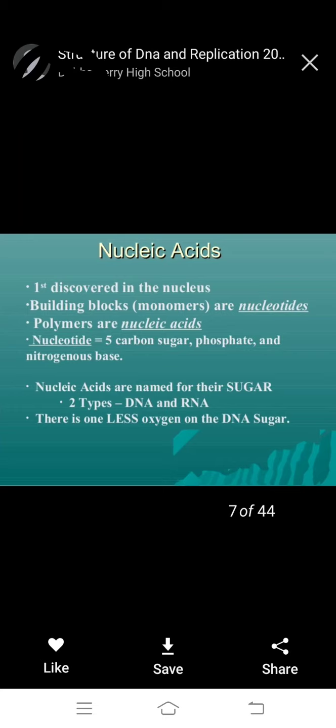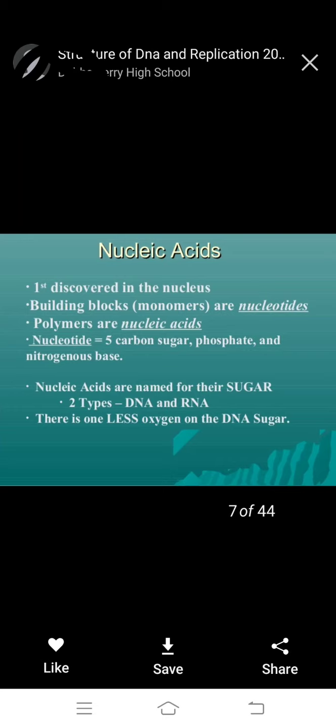Nucleic acid. What is nucleic acid? It is very important. It was first discovered in the nucleus. The building blocks are monomers, or nucleotides. Nucleotides are monomers, and polymers are nucleic acids.